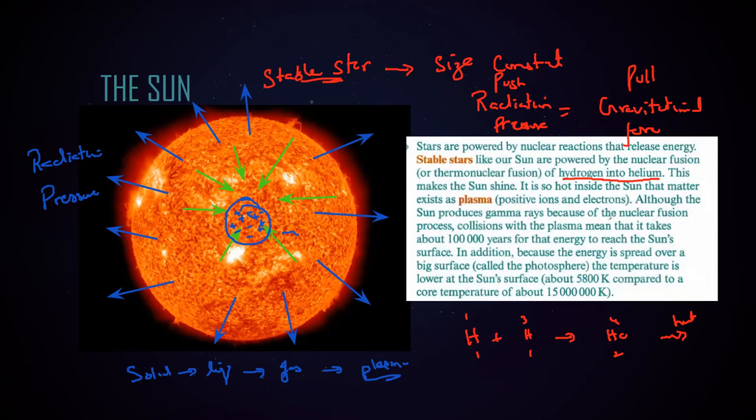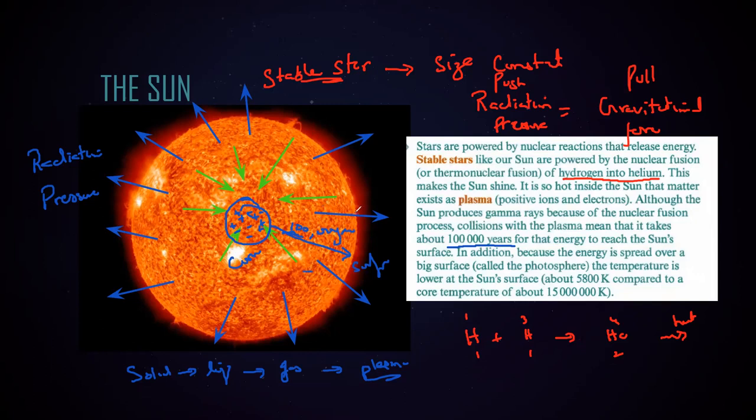And there's a collision between these particles as well. It takes about 100,000 years for the energy to reach the sun's surface, moving from the core, which is here, to the surface of the sun. So you can just imagine how much time it is taking from the center of the sun to its surface. It takes about 100,000 years for the energy to reach the surface.